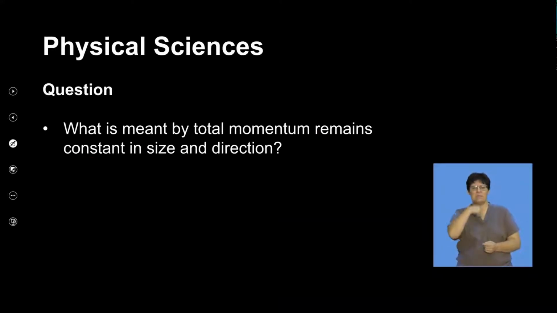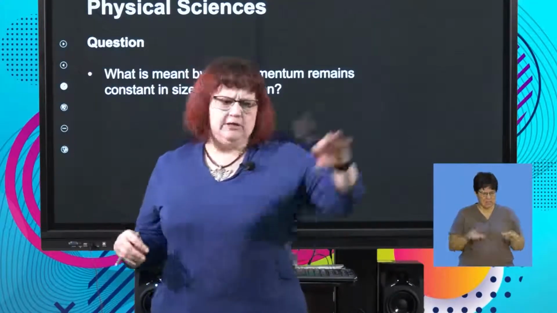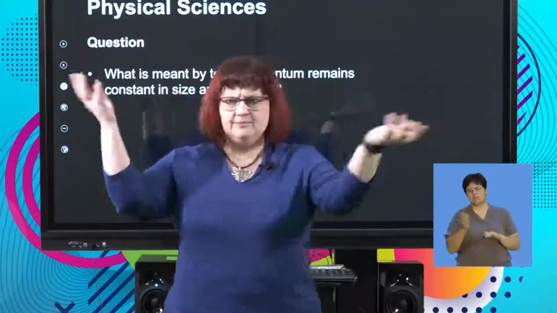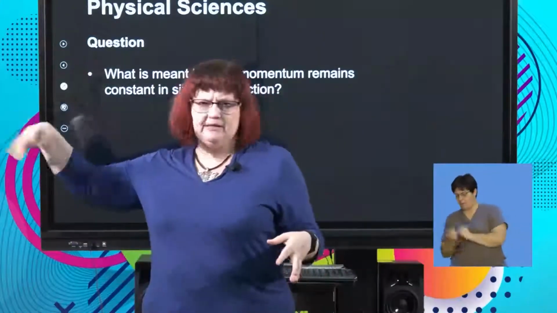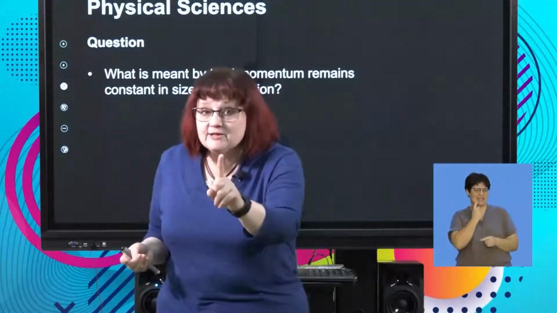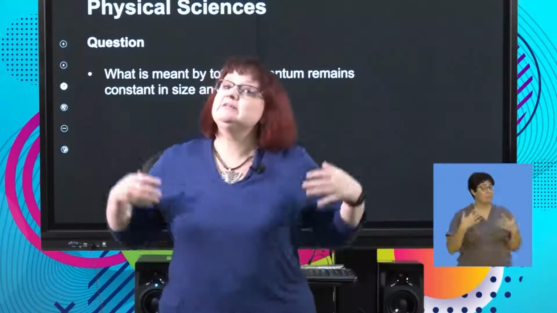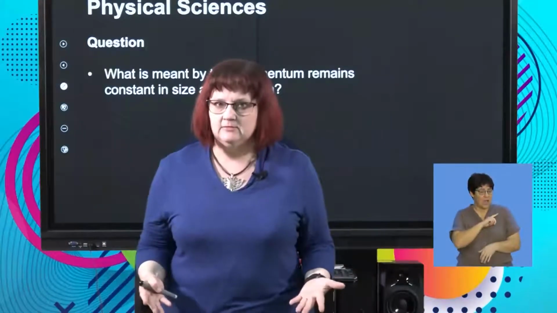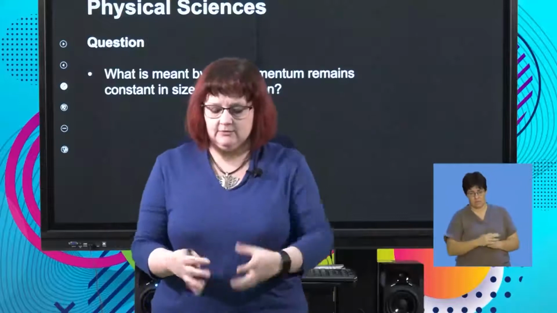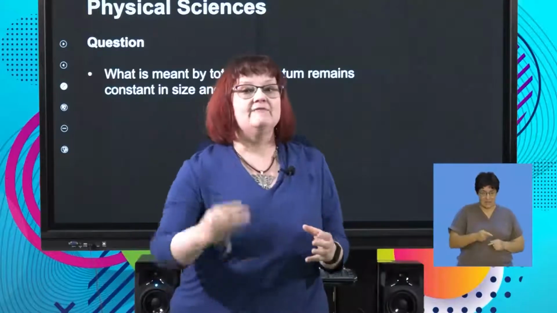So, what do I mean when I say total momentum remains constant in size and direction? Size is easy because we can calculate the momentum of the objects before anything happens. We can calculate the momentum afterwards. And magnitude's easy to compare. Direction, though, is something new. And direction is very important because we're dealing with vectors. So when I calculate the momentum of my system, originally, that momentum has to have a direction.